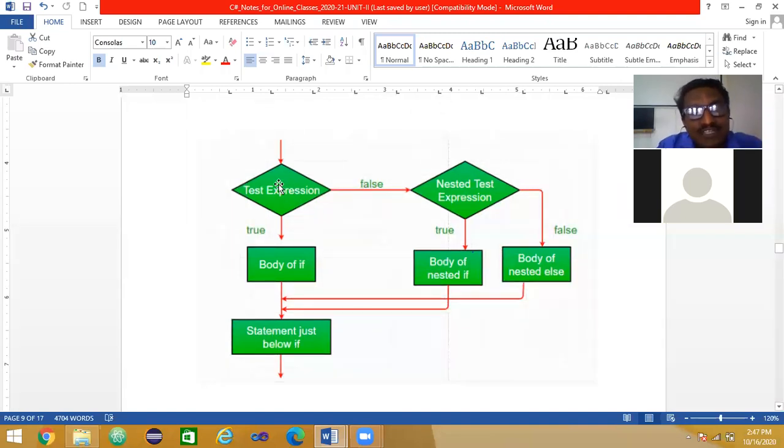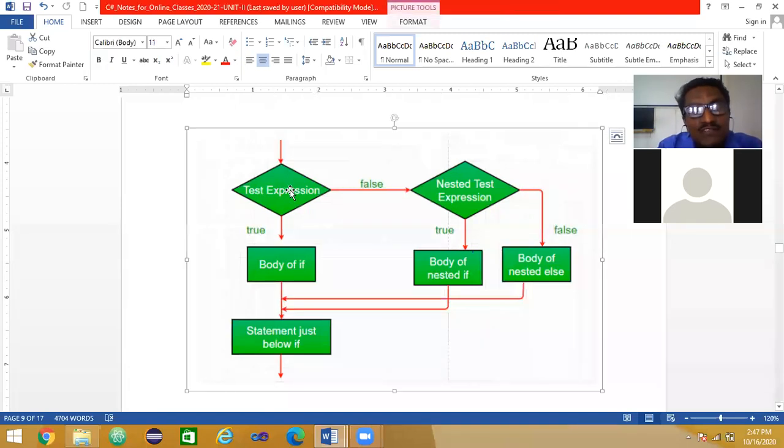If this condition is true, I enter here. The body of if I execute, and I come out from the if block altogether. If this condition is false, here I have to write false. This true and false you have to write. If you miss it here, you lose marks. You can't expect any marks.